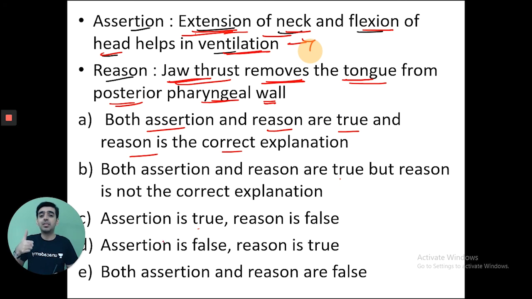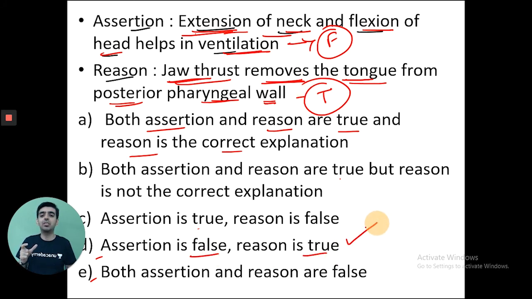So what is the correct option here? Assertion is false. Which options say that the assertion is false? Option D and option E. Both of them say that assertion is false. Coming to the reasoning part, jaw thrust removes the tongue from the posterior pharyngeal wall. So assertion is false, but the reason is true. Only one statement here is true. So which option says assertion is false and reason is true? The correct answer here is option D.